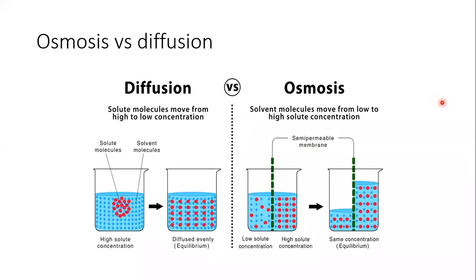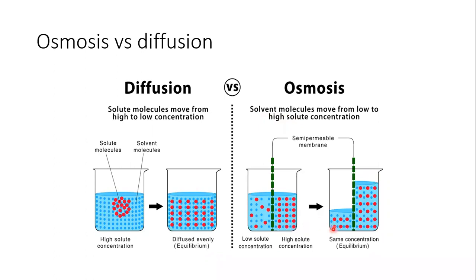So what is the difference between diffusion and osmosis? The very first thing, diffusion is the movement of solute molecules. With this diagram, we have seen that dye molecules start diffusing in the water. Osmosis is the movement of solvent molecules. Here, water moves, not the solute, not the sugar.